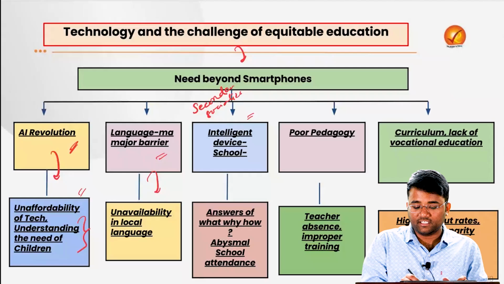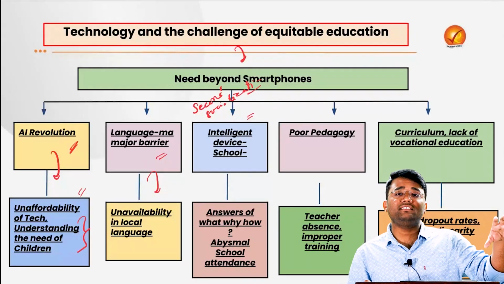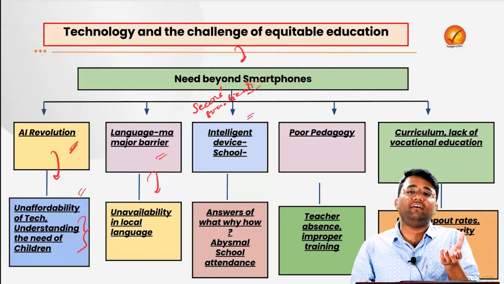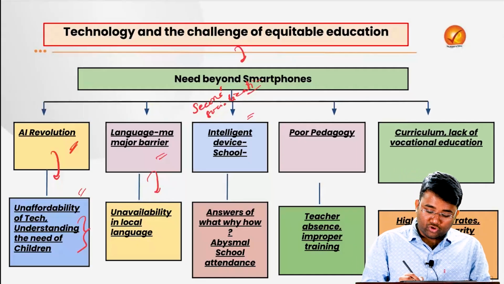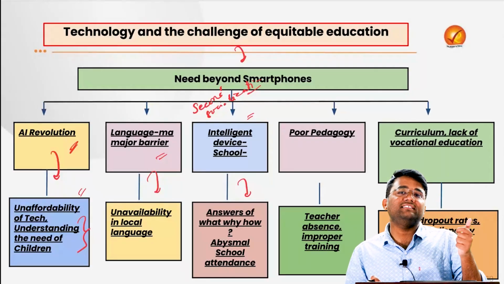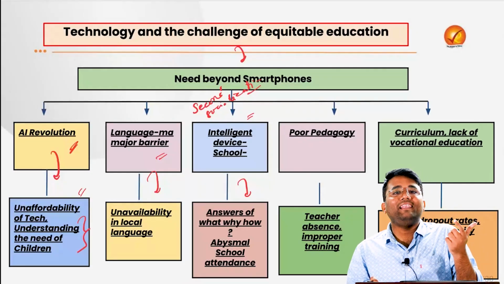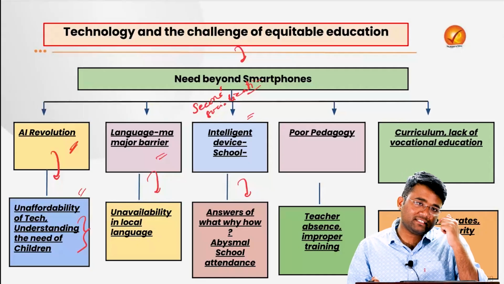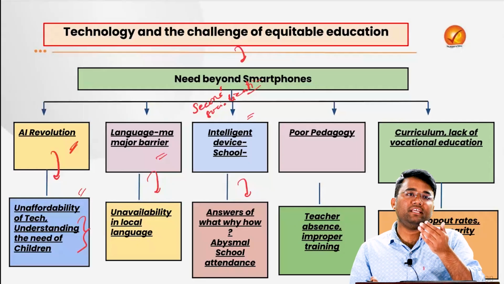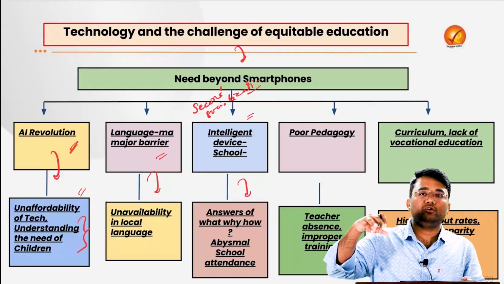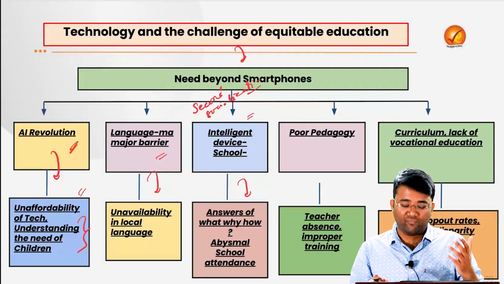The primary socialization is done by the mother and the father at home itself, and the secondary socialization is done by the school itself, and that is an intelligent device which is shaping the future, shaping the learning of that particular student. Until and unless they have the answers to the what, why and how of those curious students, because online content and AI cannot answer all the curiosity of the people. And if there is a particular teacher who is answering all the curiosity in a proper manner, then obviously the students' learning capacity will improve further.